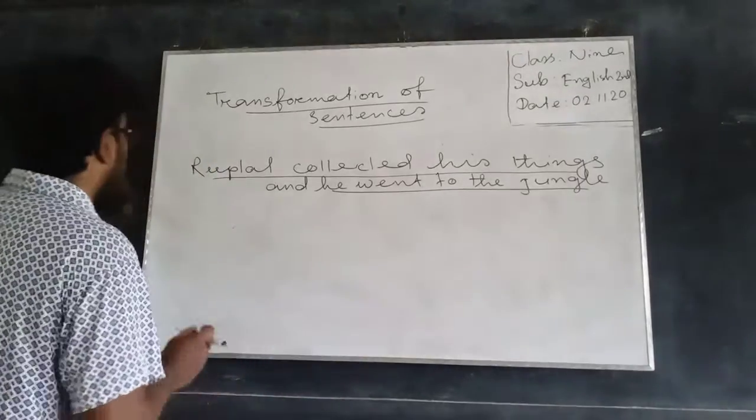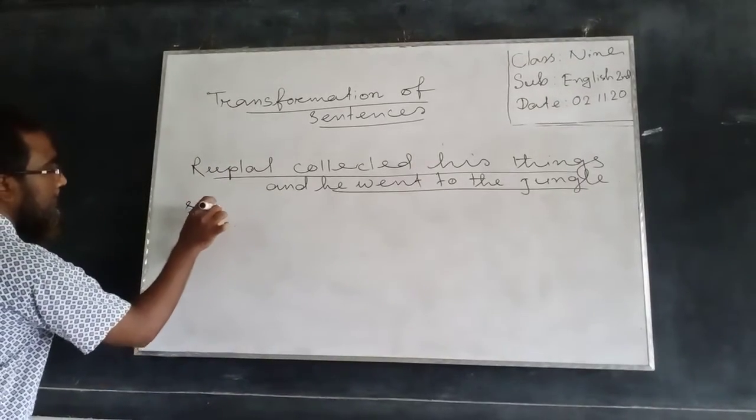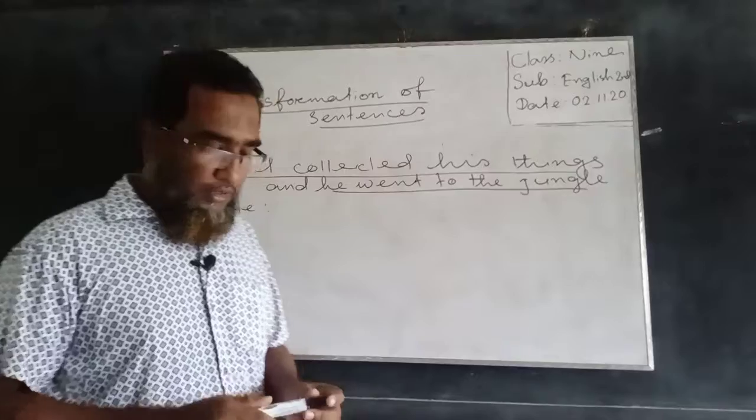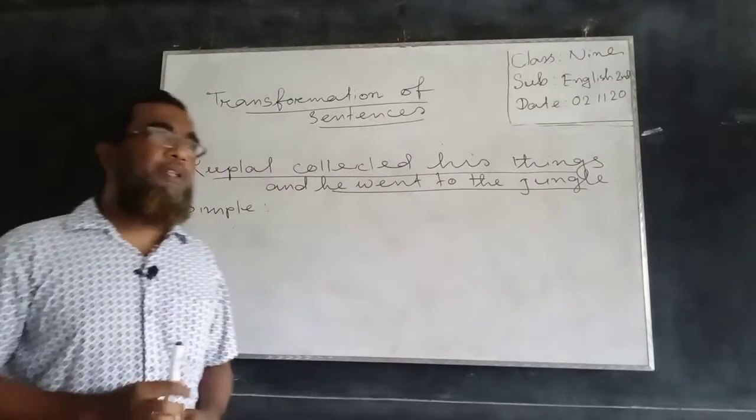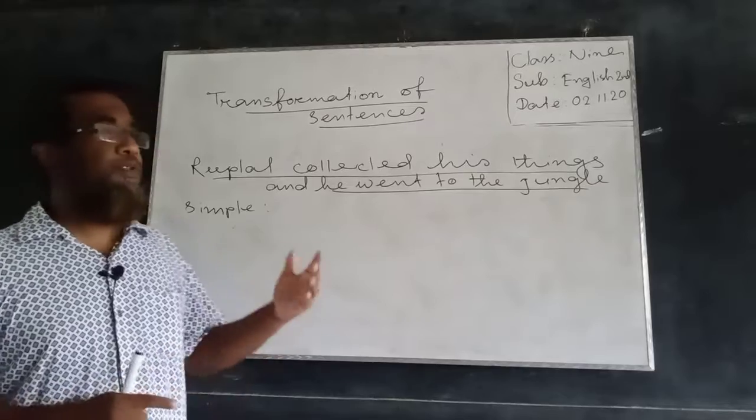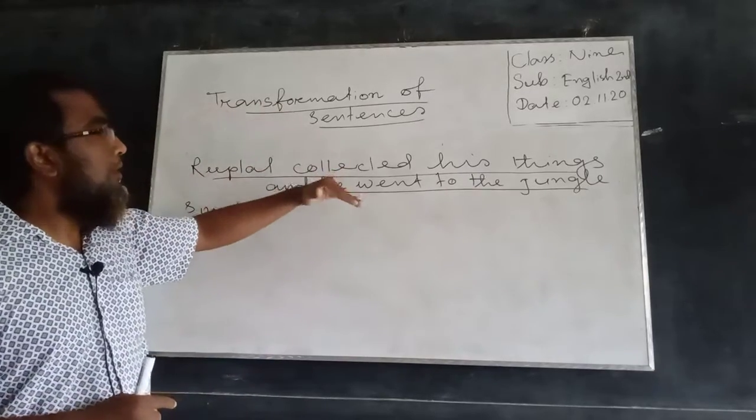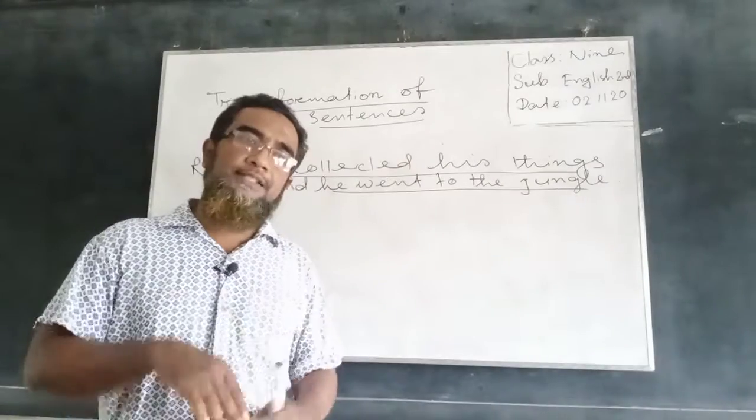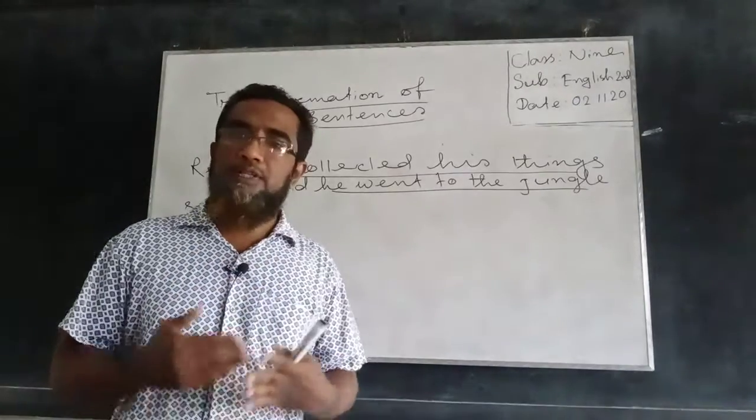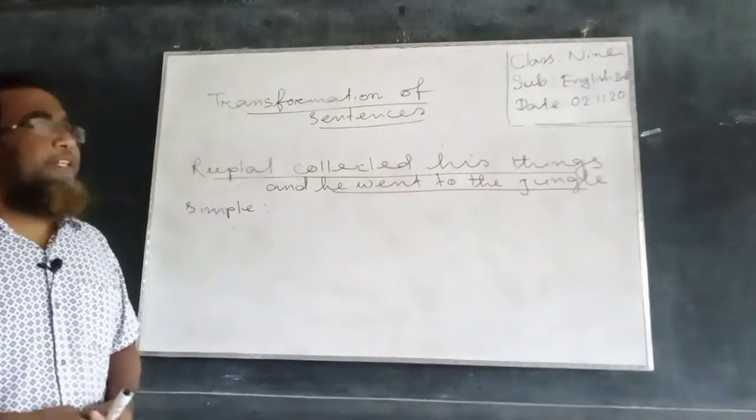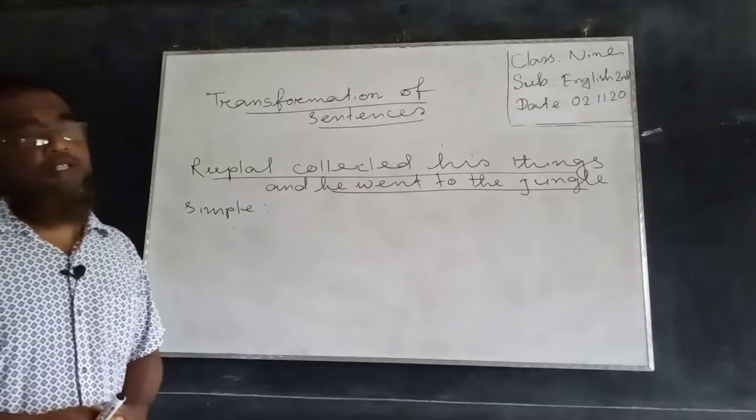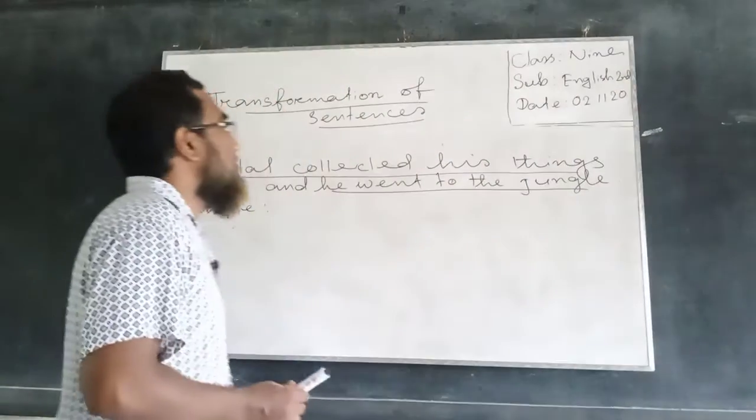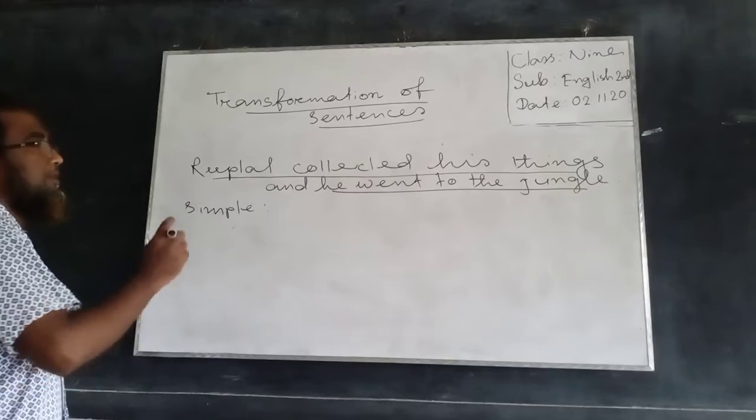Okay, the first one, simple. According to the definition, a simple sentence must have only one principal clause. So here I would like to transform the first principal clause into a phrase, and the second principal clause would be unchanged, would be the same. If we can do this task, then the sentence can be transformed into a simple one easily. So look into the technique of how we can transform it.